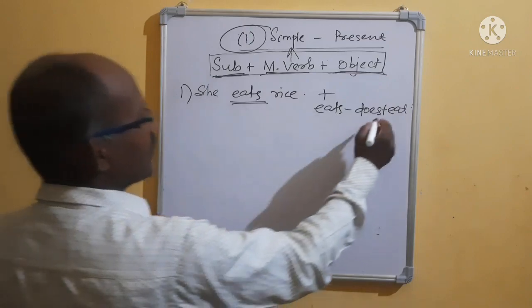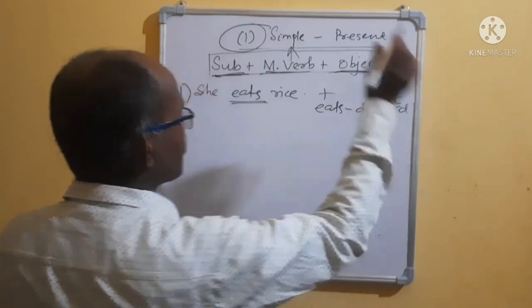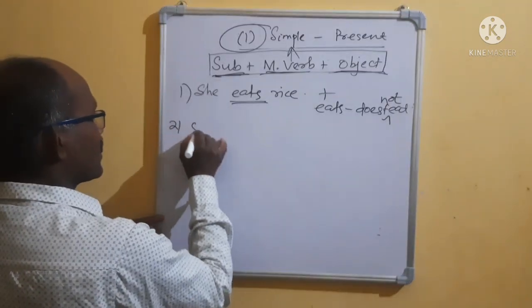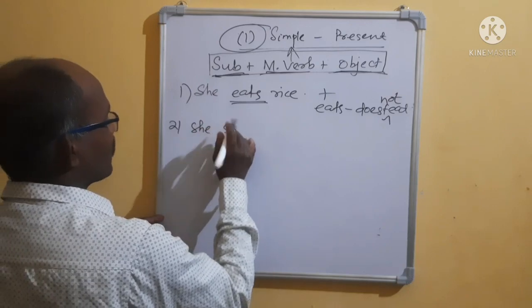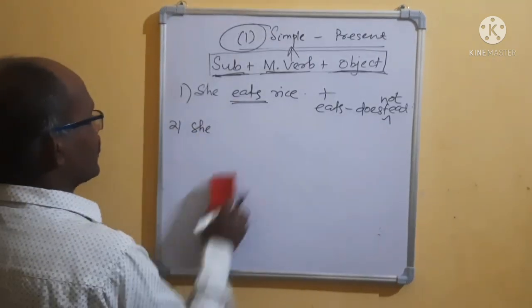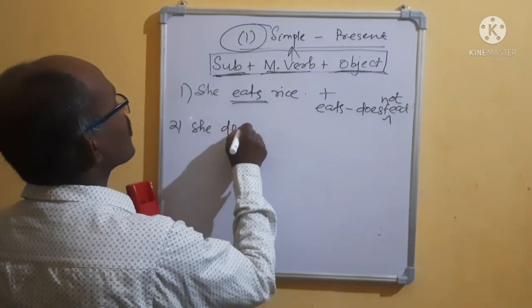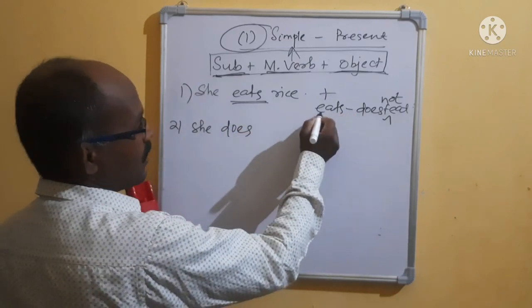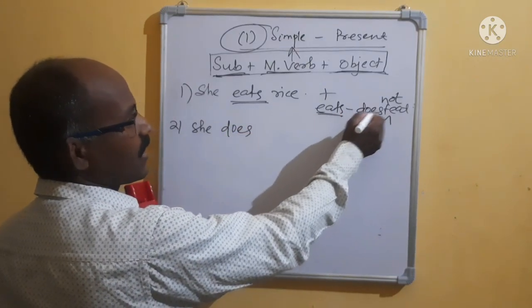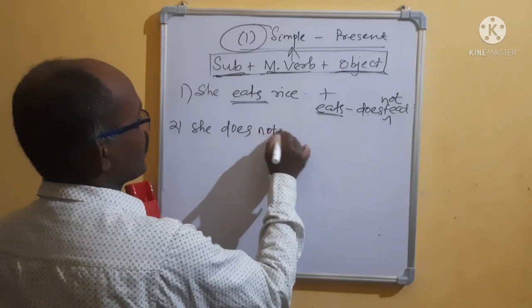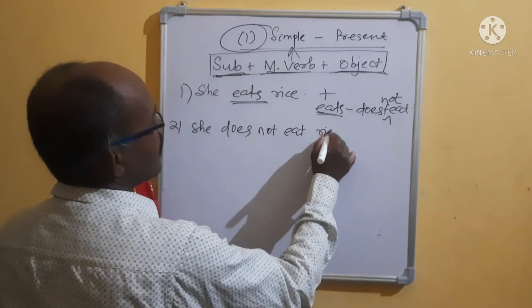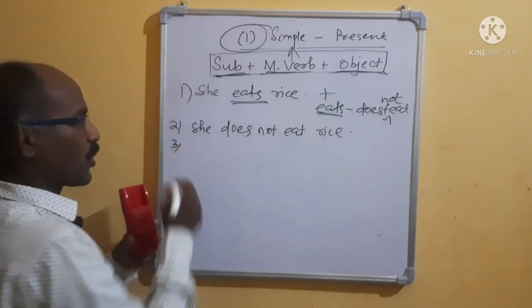Now negative, in here you have to use not. That means what will you do? Number 2, she does not... where do I get does? Eats means it will come does plus eat. She does not eat rice. Clear? Then come to number 3, interrogative.